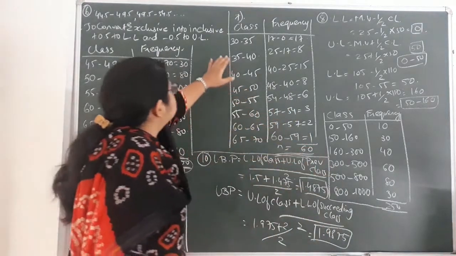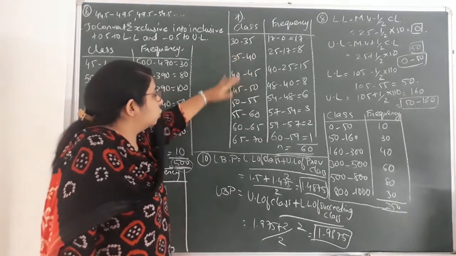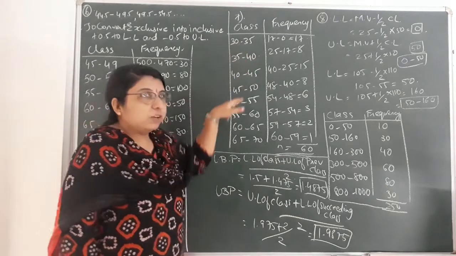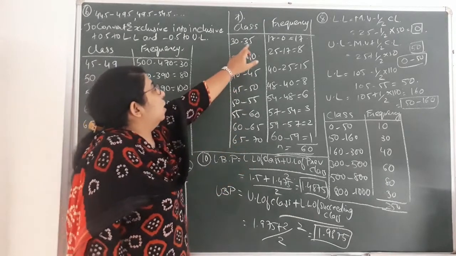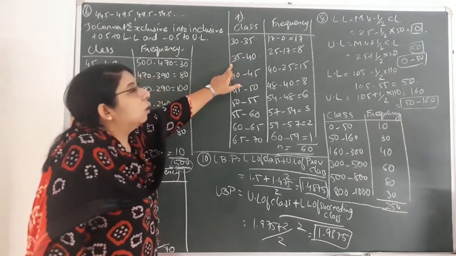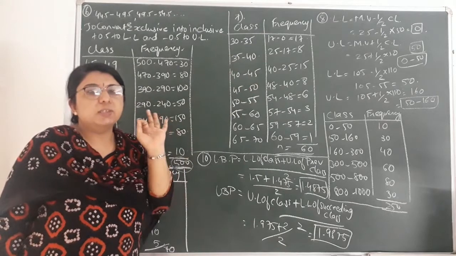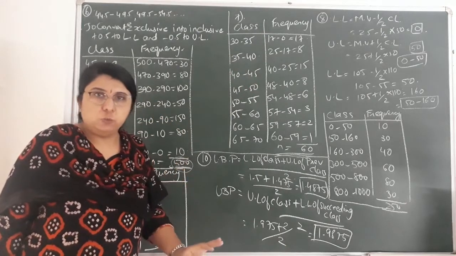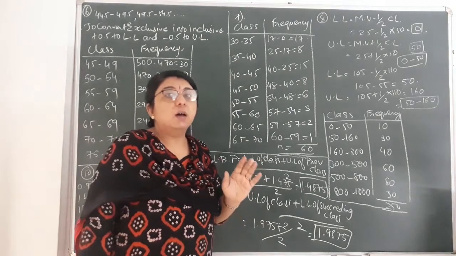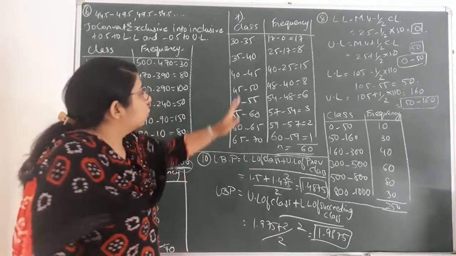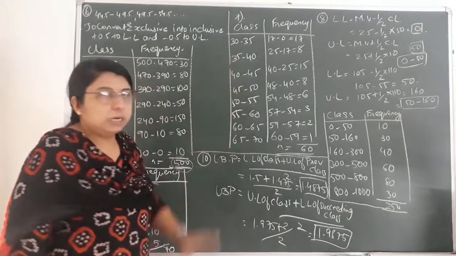Now you can see there are the classes that I have found out, that is 30 to 35, 35 to 40 and so on. Now these are which type of classes that we have got? That is exclusive classes. The reason: the upper limit of the first class and the lower limit of the succeeding class are the same. If they are the same, then it is an exclusive frequency distribution. And also in the question it has been asked to obtain the exclusive frequency distribution, so we don't need to convert it into inclusive. So as it is, we'll put the classes.